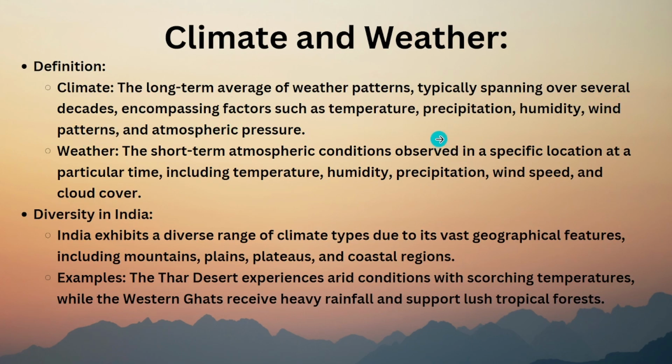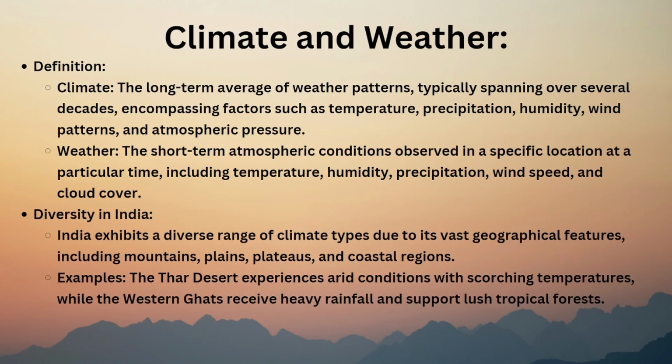So how does climate form? Climate is formed by these factors. What are the factors? Temperature: how is the temperature of the area? Precipitation: how is the precipitation? Precipitation means how many clouds are there and how many clouds are making rainfall. Precipitation means rainfall mostly. And humidity means how much water vapor is there in the area.